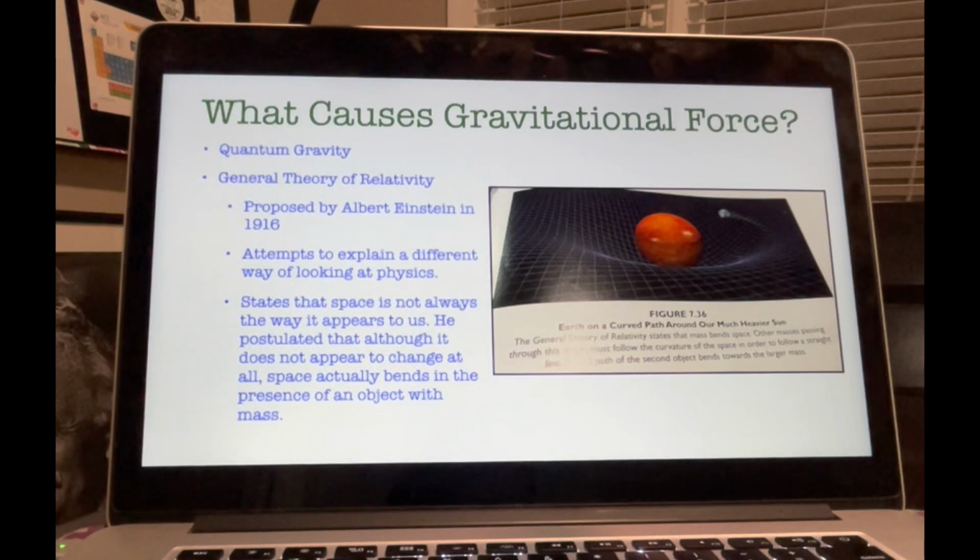All right, so look at 7.36. This is an illustration of the orbit of Earth around the Sun, according to General Relativity. The blue graph paper-like substance represents space. General Relativity describes space like a geometric framework in which massive objects could alter or bend that geometry. And if that isn't hard enough to wrap your mind around, the theory also says matter that bends space also bends time. Notice in the figure how the massive sun distorts space enough to create a sort of well around it. A planet such as Earth will travel around the curve in space created by the mass of the sun.